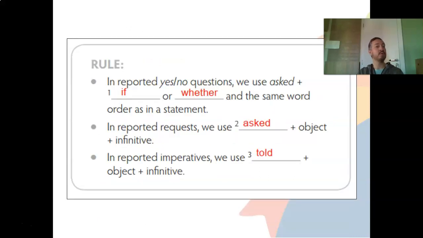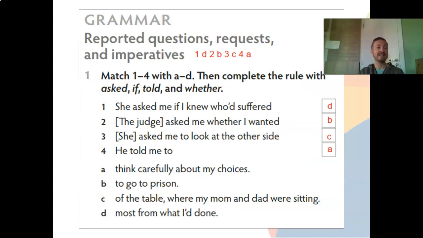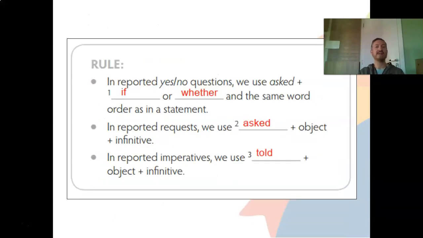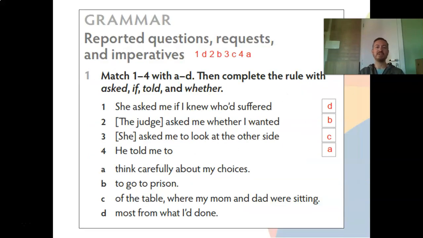Okay, so finally we have the rule. In reported yes or no questions, if it's a question like a yes or no, "do you," etc., we use asked plus if or whether, and the same word order as in a statement. It's the statement word order. So we don't use did nor do, we don't invert anything. In reported requests, like this one, she asked me to look at the other side. We use asked plus the object, she asked me, plus the infinitive. She asked me to look at the other side of the table.